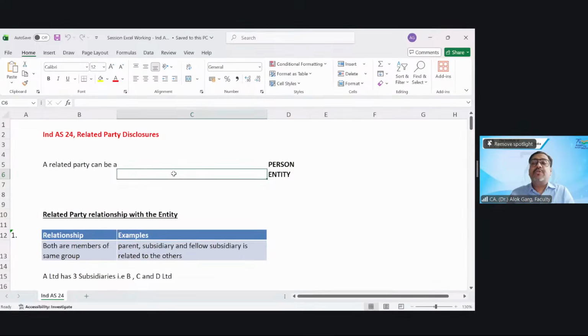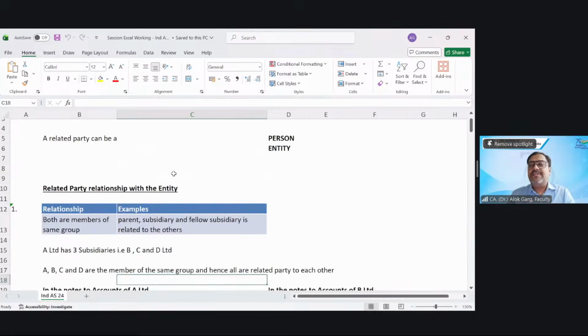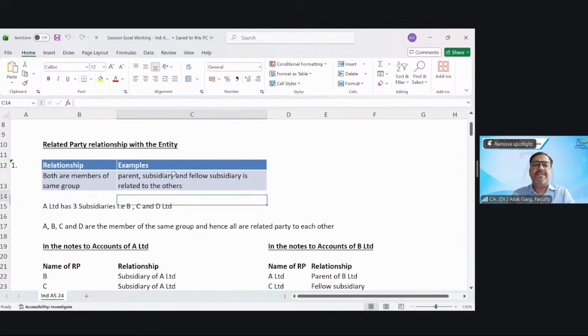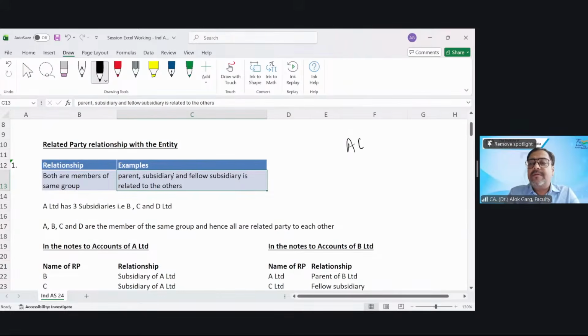Now we reach the related party relationship with the entity. The first relation, let me explain. Both are members of the same group. Who can be a member of the same group? Parent, subsidiary, and fellow subsidiary are all related to each other. A Limited has a subsidiary, B Limited.